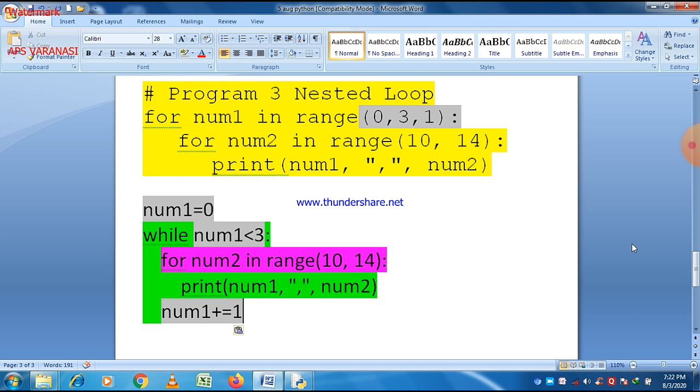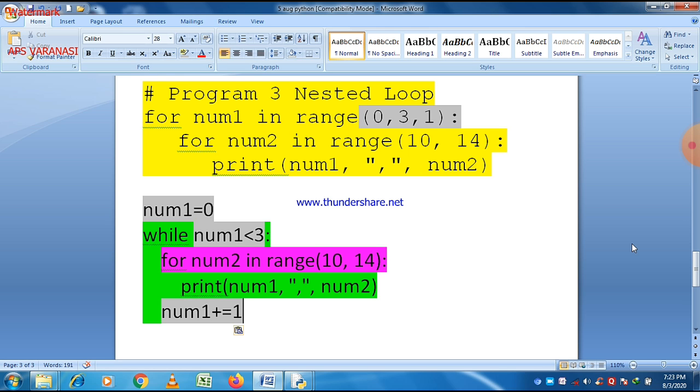When you complete initialization, and then check the condition using the while statement, and then finally go to increment or decrement. And increment or decrement is just a statement that is part of the body of the while loop. Always remember that. Here you can also see that when we write num1 plus is equal to 1, this statement is written within the body of the while loop.